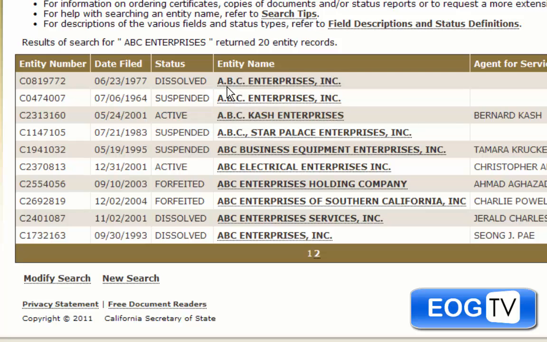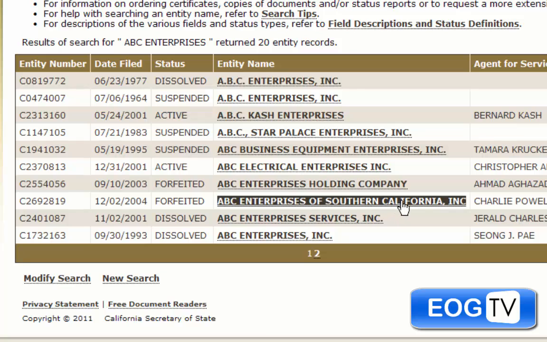And 20 records popped up, and we can see that they vary. There's some that have periods in between them. They have comma Inc. This one just has company. And the reason why is because the California Secretary of State does not distinguish between punctuations. They don't distinguish between uppercase and lowercase. Any of those things don't matter to the Secretary of State.